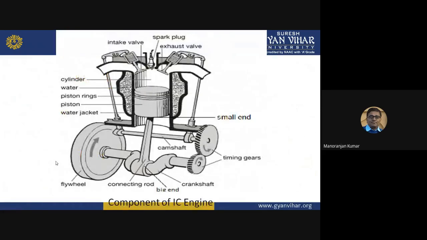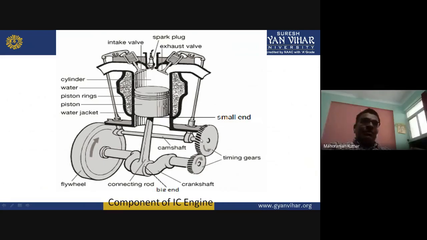This is the construction of an IC engine, the components of an IC engine. A simple IC engine looks like this. What are the different components here? This is the flywheel. This is the crankshaft. At the end of the crankshaft, there will be two timing gears. One gear is at the end of the crankshaft, and the other gear will be at the end of this camshaft. This is the camshaft, and this is the crankshaft.